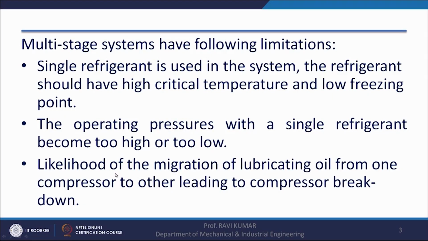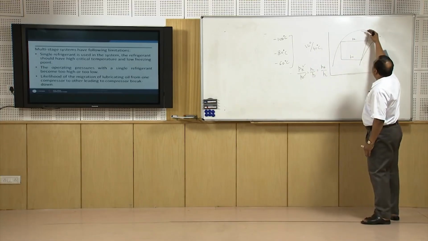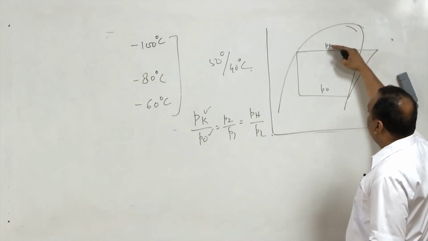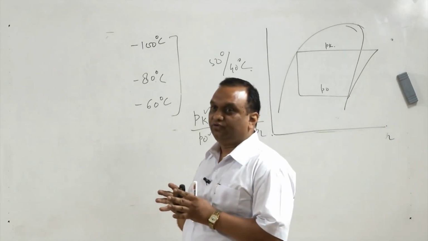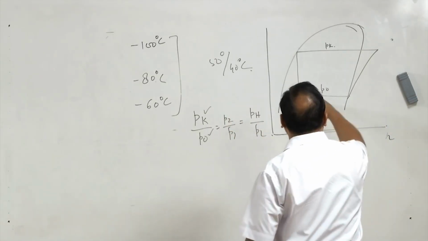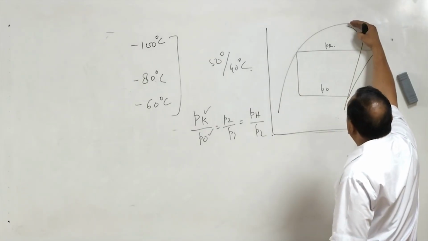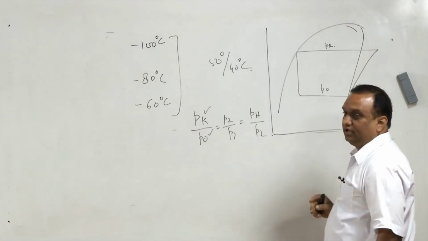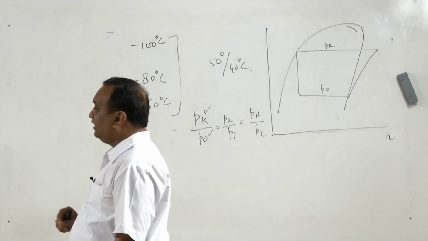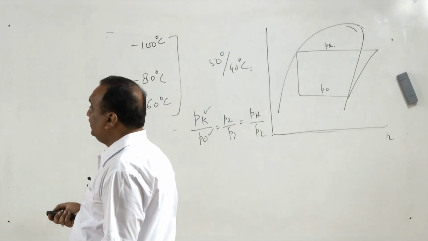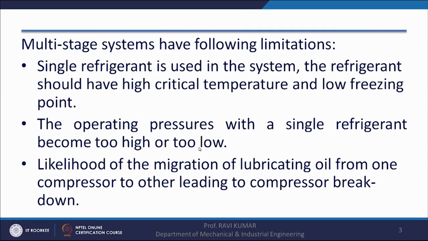In a single refrigerant system, the refrigerant should have high critical temperature and low freezing point. The farther we operate from critical temperature, the closer we are to the COP of a Carnot cycle. So COP of the cycle increases when it operates far away from critical temperature. That will not be possible when we use a single refrigerant for such a wide range. The operating pressure with single refrigerants becomes too high or too low, that I have explained to you.